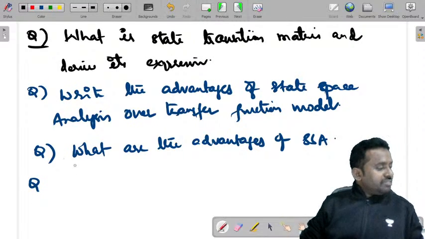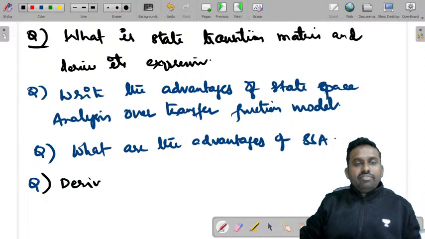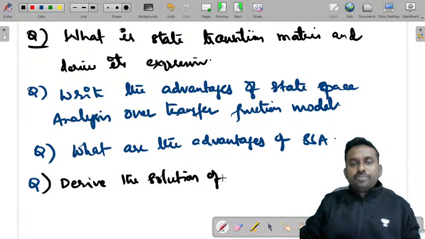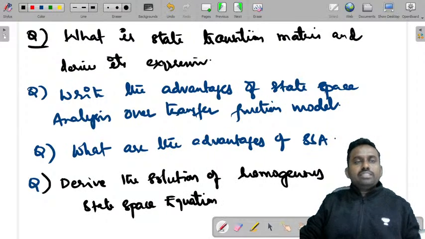This question is, derive the solution of homogeneous state space equation. Derive the solution of homogeneous state space equation. What does this mean actually? Can you tell me what does this mean?